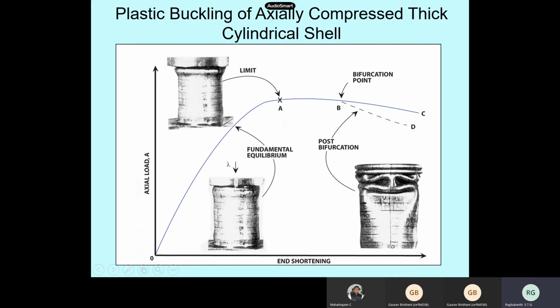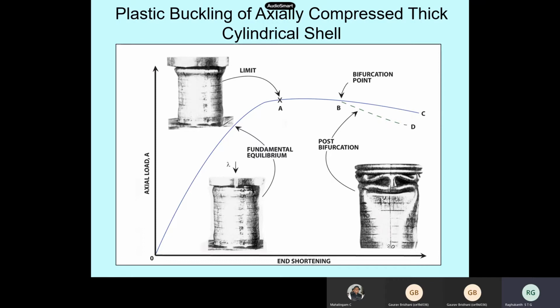suddenly instead of this symmetric buckling, you will see asymmetric buckling. You can see here the structure is not symmetric. It's a horrible kind of a thing. The bifurcation point will be there, and then this shell can fail along A, B, D. So two types of patterns are there: one symmetric form, the other asymmetric form. It depends on the type of the structure, its slenderness ratio, thickness, how thin the shell is. They all play a major role.